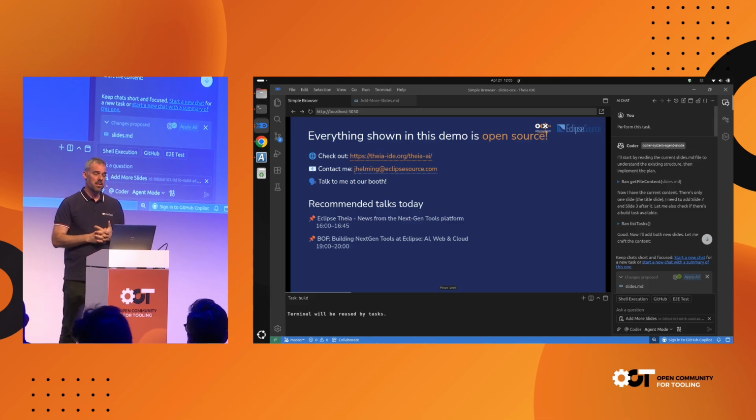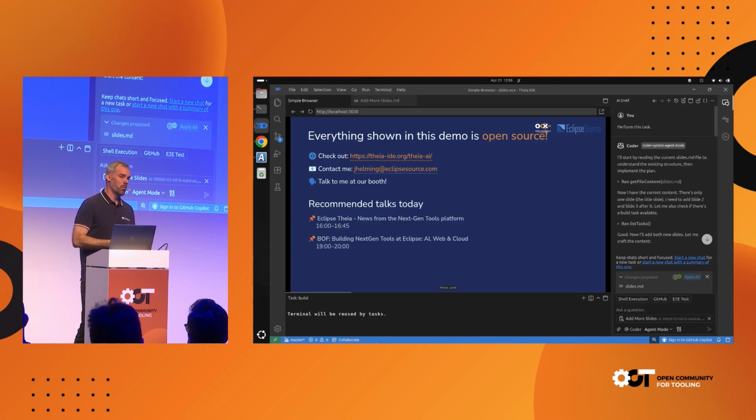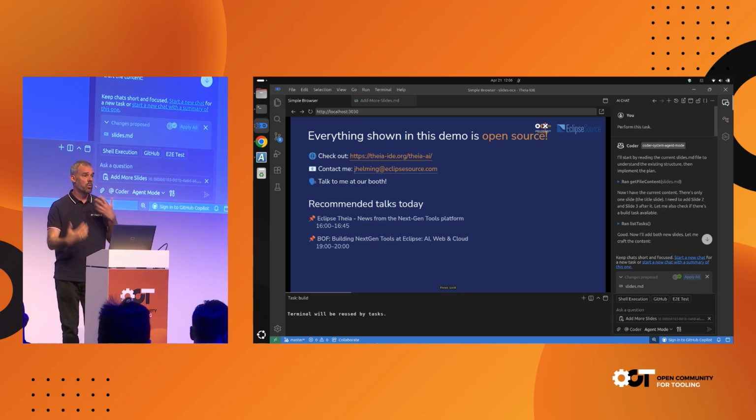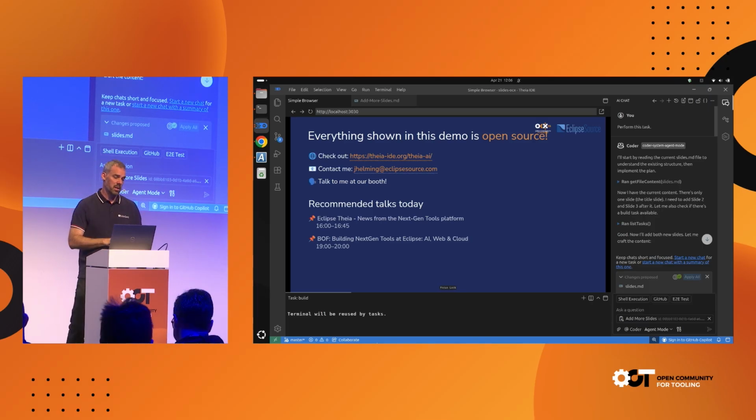What I want to mention is everything that I've shown you in this demo is open source, except the LLM, but keep in mind this also works with open source LLMs. And especially the latest ones are really, really good again. So for example, Kimi2K is a good candidate. Gemma 4 is a really good tool, and depending on your use case, there are many, many options, and you can use all of them with this technology.